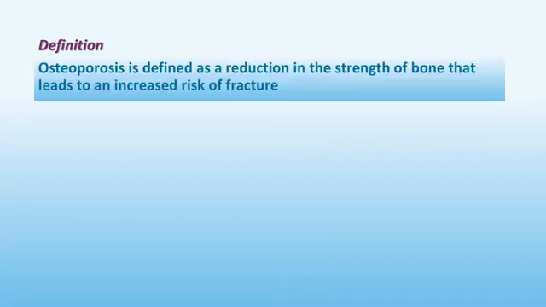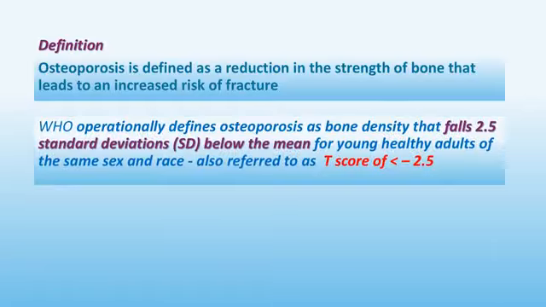Definition: osteoporosis is defined as a reduction in the strength of bone that leads to an increased risk of fracture. WHO operationally defines osteoporosis as bone density that falls 2.5 standard deviations below the mean for young healthy adults of the same sex and race, also referred to as T-score less than -2.5.